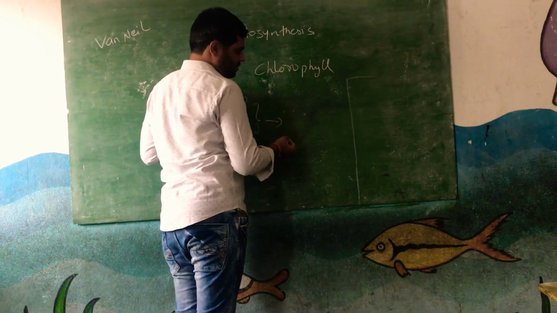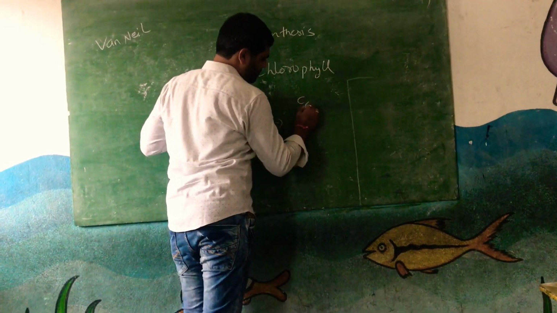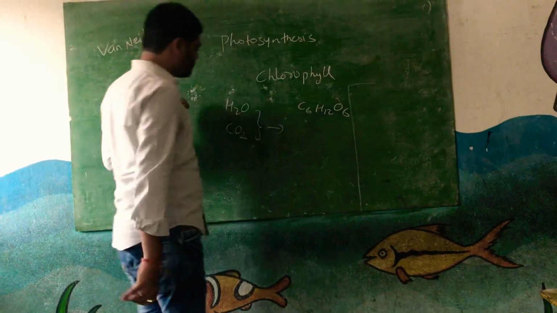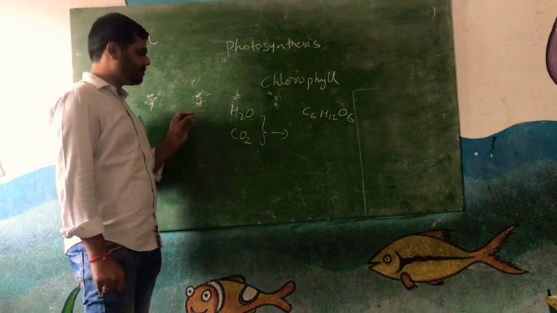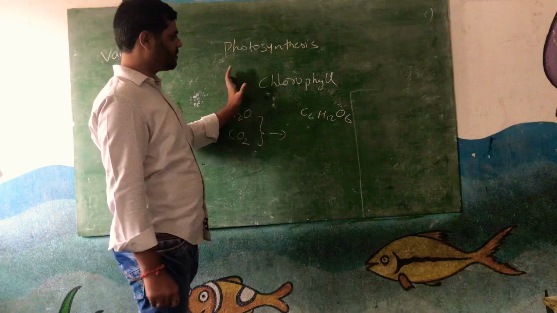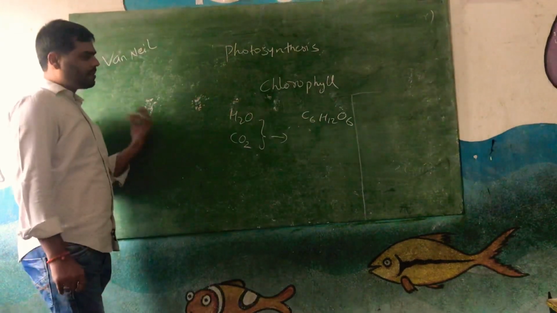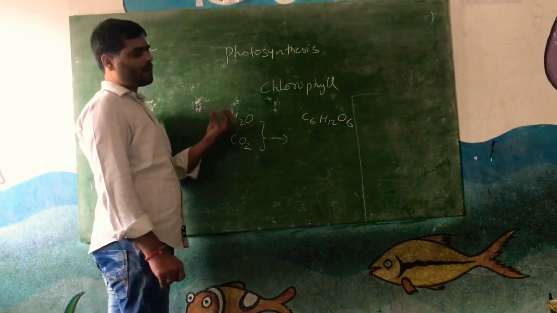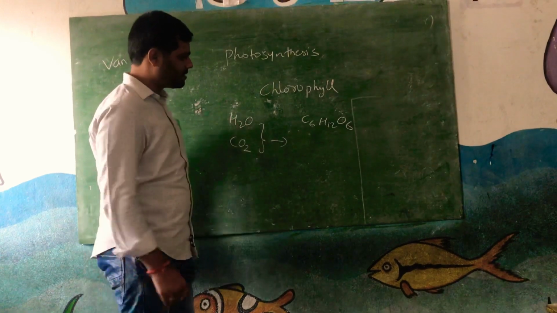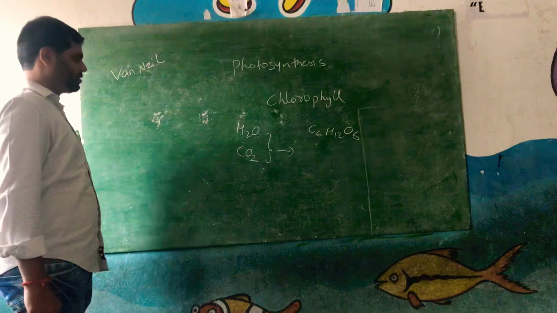carbohydrates, lipids and proteins. The first, simplest carbohydrate is glucose, which consists of the formula C6H12O6. This big compound is prepared from these small elements in the presence of sunlight. That happens because of the chlorophyll, which takes the sunlight as energy and then converts them into complex organic compounds, the building blocks of the animals, like carbohydrates, lipids and even proteins.